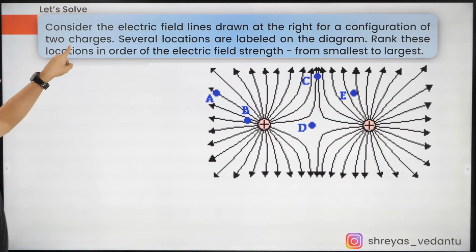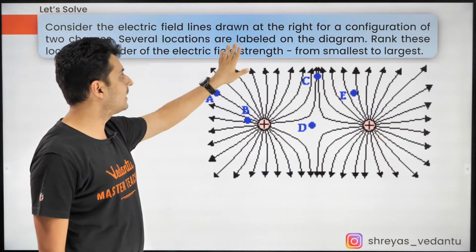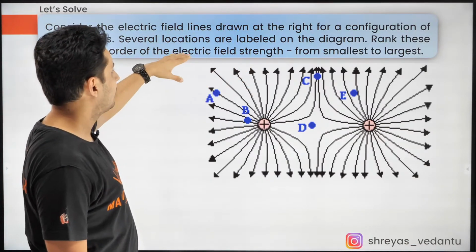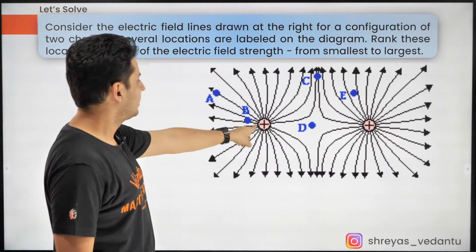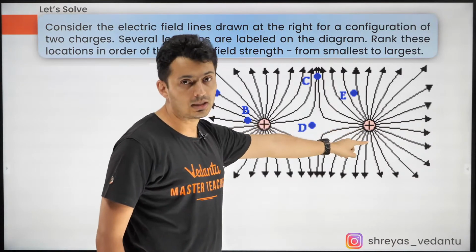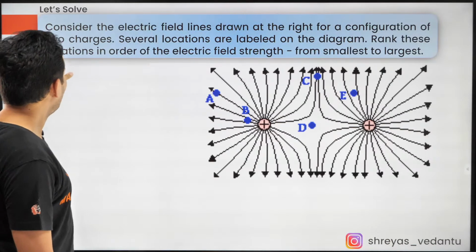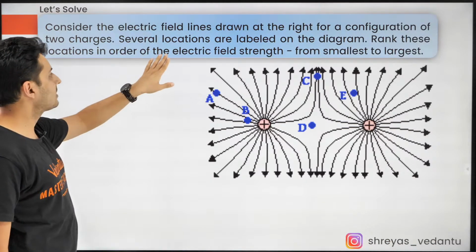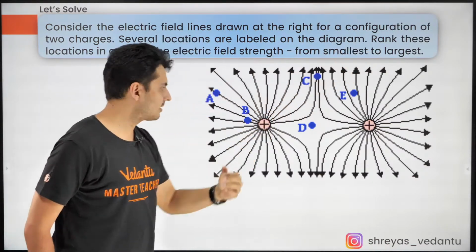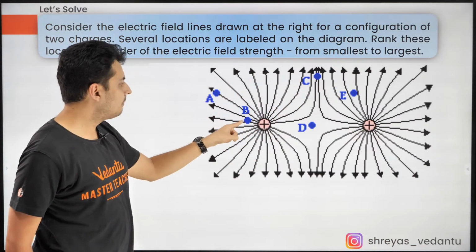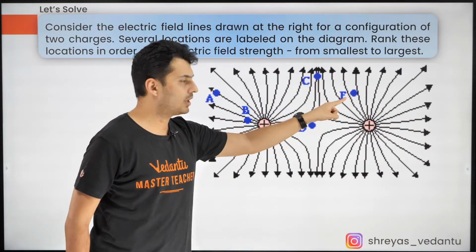And here is the next question. Wow, what a beautiful hypnotizing diagram. Consider the electric field lines drawn over here. There are two charges. There is one positive charge here and another positive charge here. I hope you can see they are equal in magnitude. And you have to rank the locations in the order of the field strength from smallest to largest. A point is here, B point is here, C point is here, D point is here, E point is here.